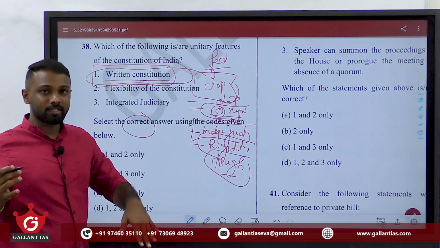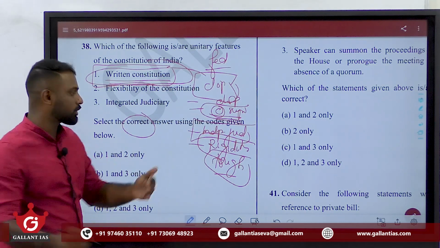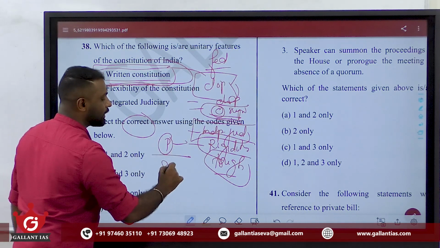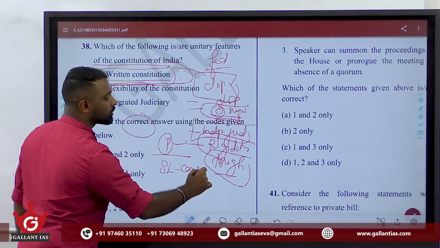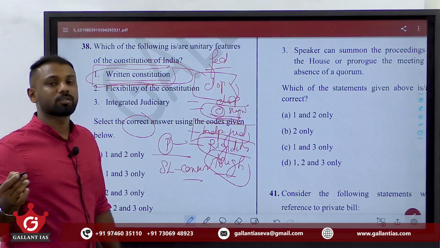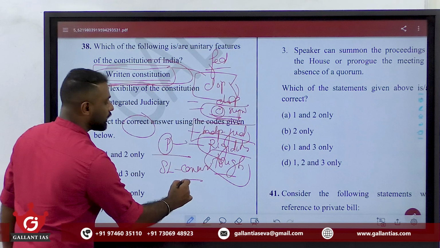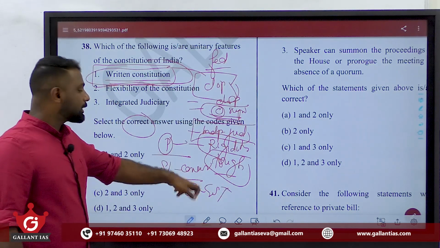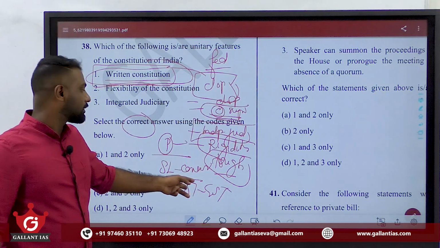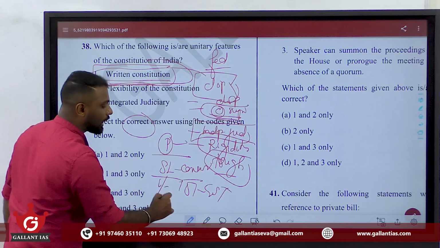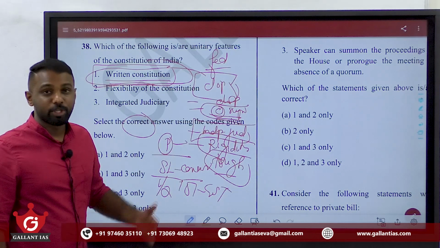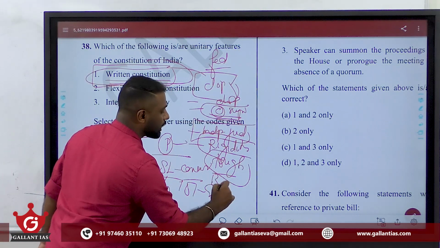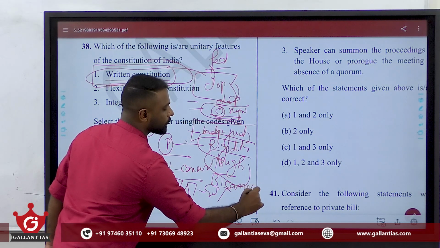Under our context, to amend certain provisions of the constitution, first of all the parliament must pass it, then the state legislatures' consent is also required. Example, the 101st Amendment Act regarding goods and services tax. This provision was amended after getting the consent of at least half of the state legislatures, showing the rigidity of our Indian constitution. Then comes the concept called bicameralism.